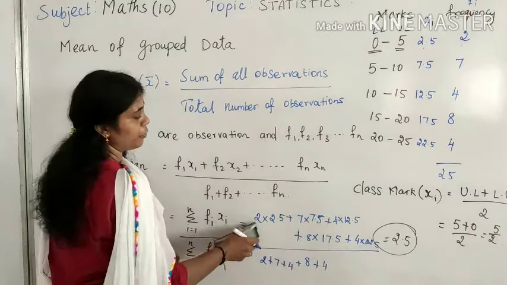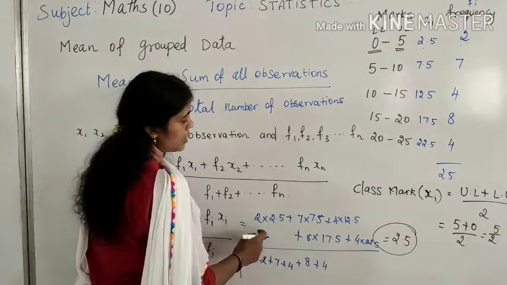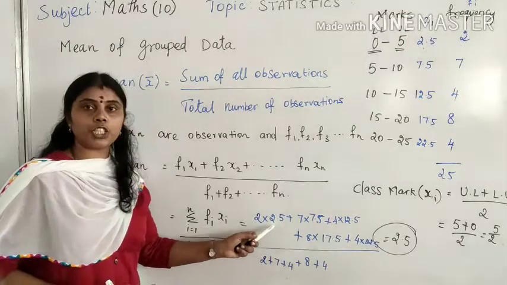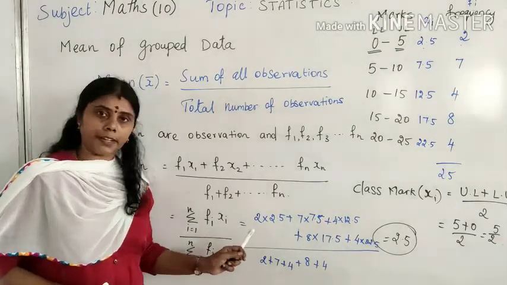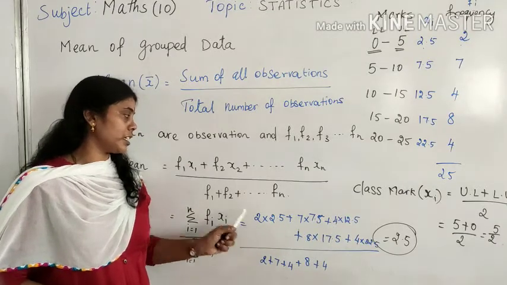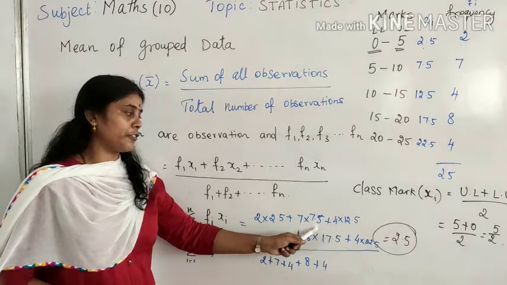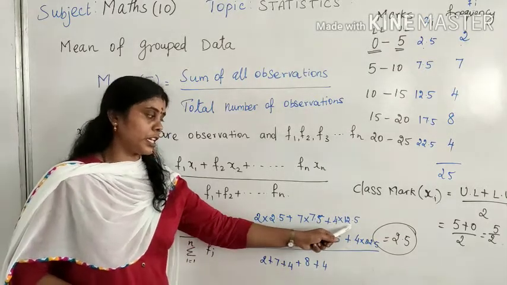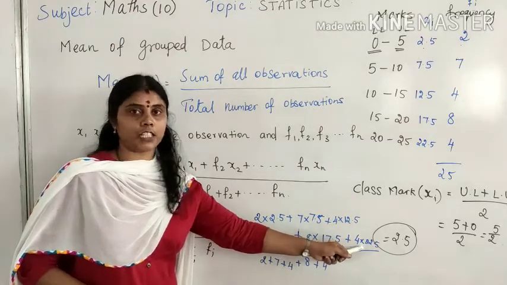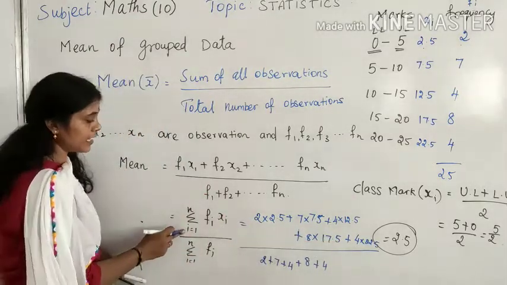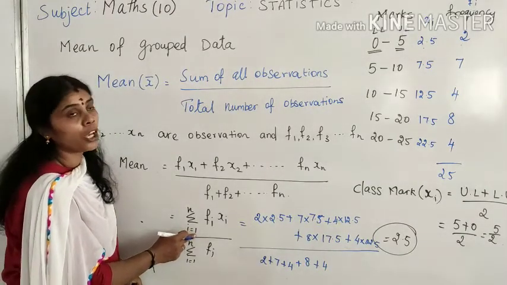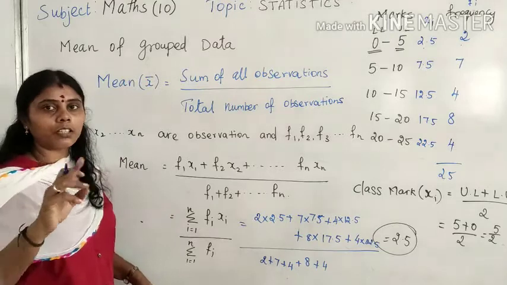So now I have to find the value of this one. This is our sum of fi xi, the sum over all the observations in the grouped data. Multiplying with this means I will get fi xi, that is f1 x1, and then f2 x2 plus f3 x3 and f4 x4 and f5 x5. So this i is nothing but how many observations we are taking. The observations vary from 1 to n. We are taking the natural numbers only.